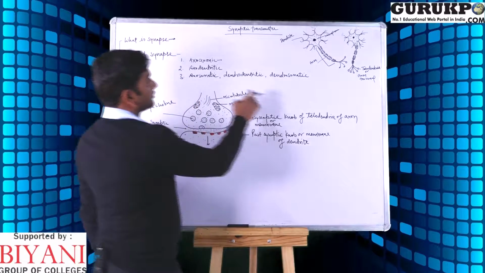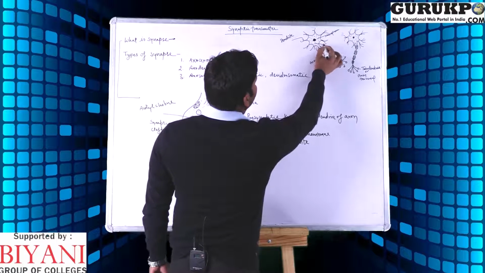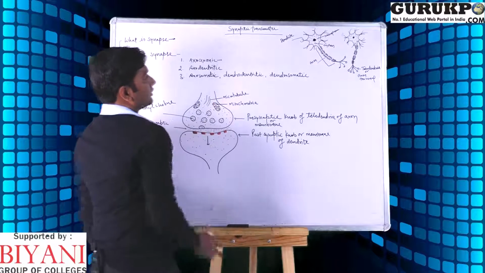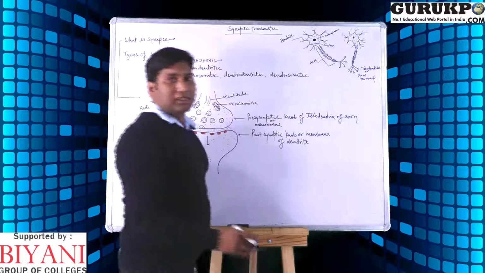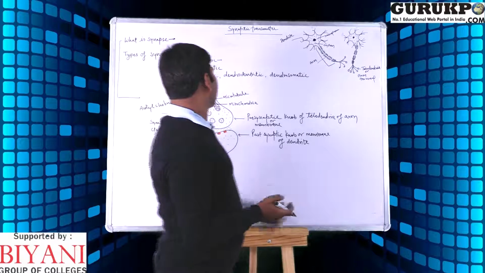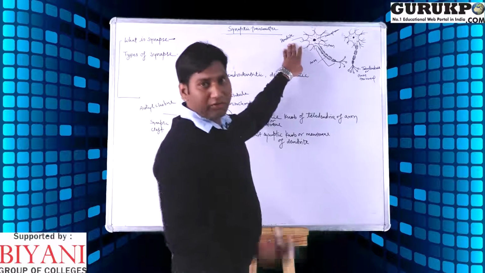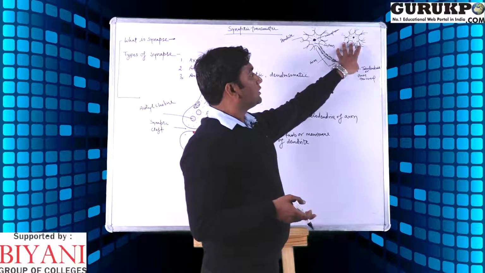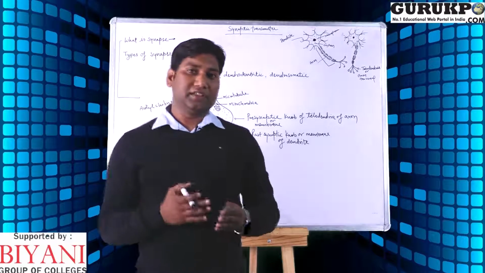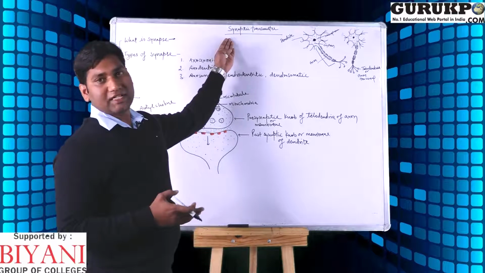Axosomatic means the terminal part of the axon connects to the cyton part of another neuron, and dendrodendritic means the dendrite part of one neuron makes a junction with the dendrite part of another neuron, and dendrosomatic means the dendrite part of one neuron connects to the somatic part of another neuron. This is the way of transmission of signals from one neuron to another neuron, and it conveys the process of synaptic transmission.